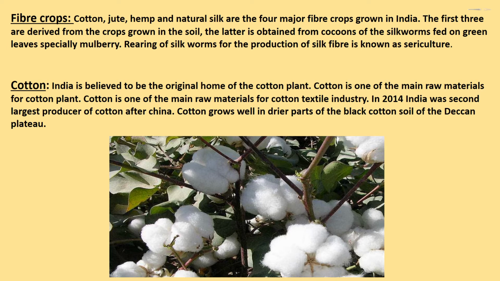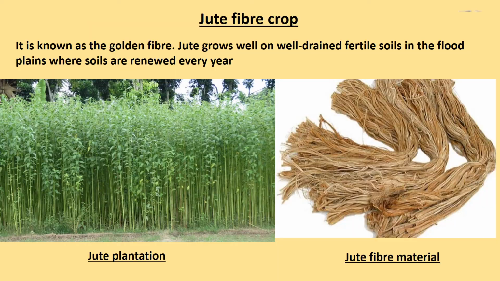Cotton. India is believed to be the original home of the cotton plant. Cotton is one of the main raw materials for the cotton textile industry. In 2014, India was the 2nd largest producer of cotton after China. Cotton grows well in drier parts of the black cotton soil of the Deccan Plateau.